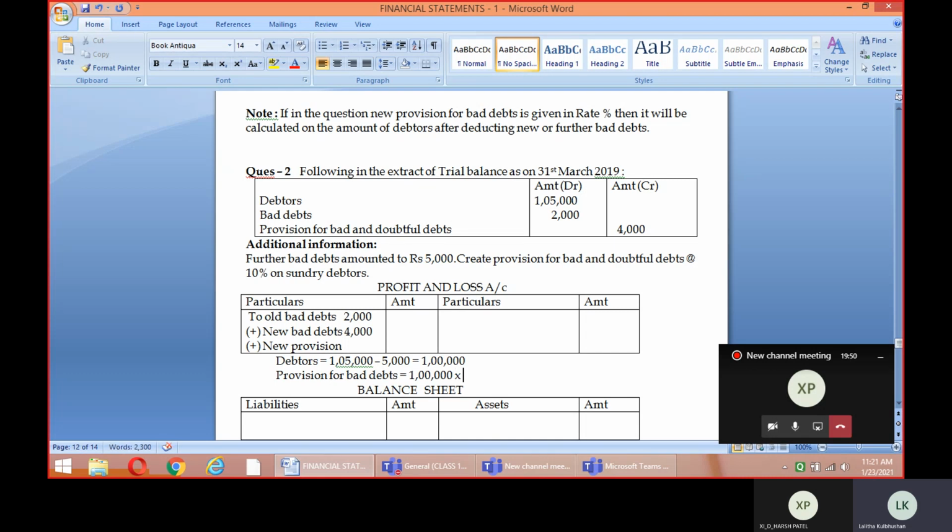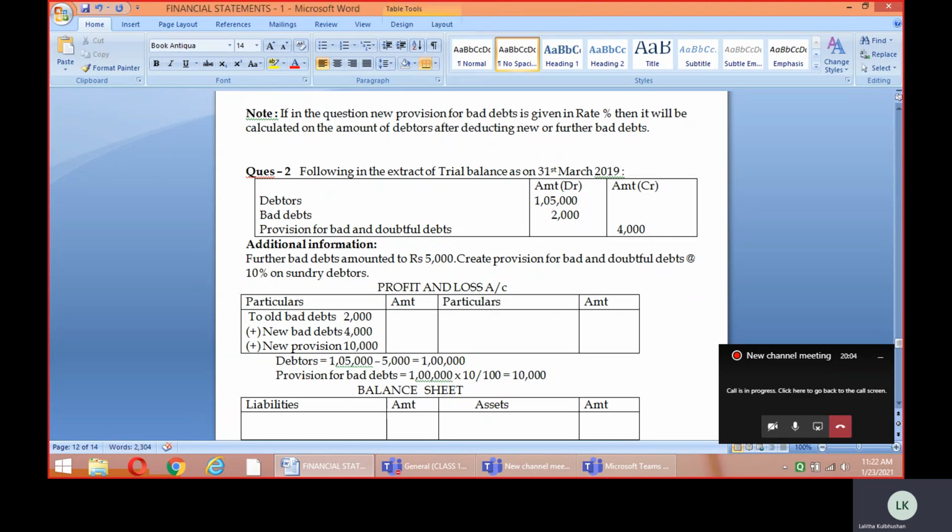So 1 lakh into what's the rate? It's been given to us in the question, 10 divided by 100. Hence the new provision we will be having here is how much? That is 10,000. So here I'm going to show the new provision as 10,000. Altogether, the new provision has also been shown here.